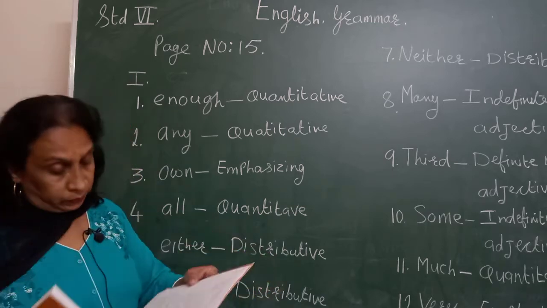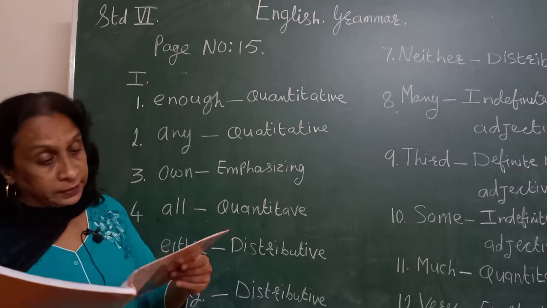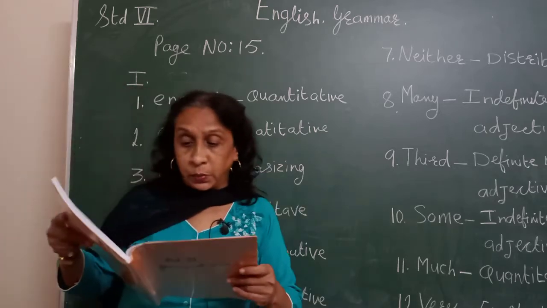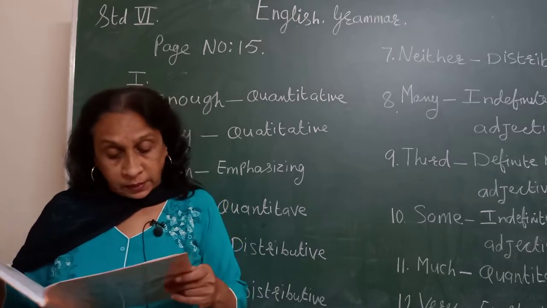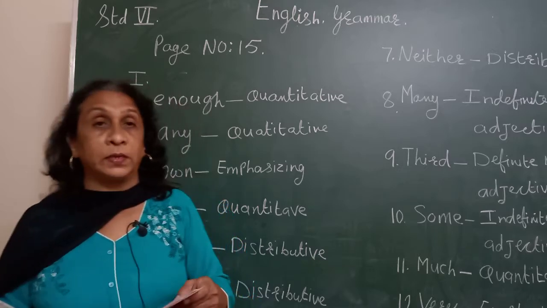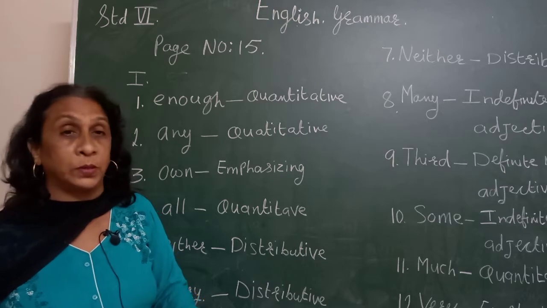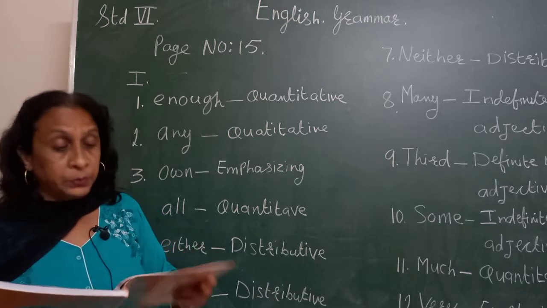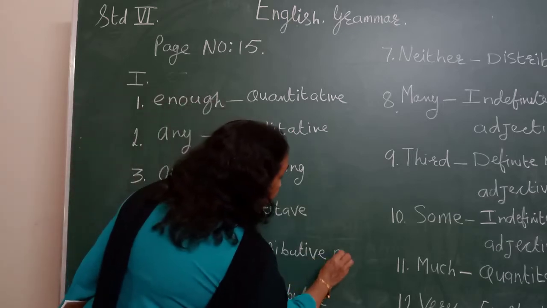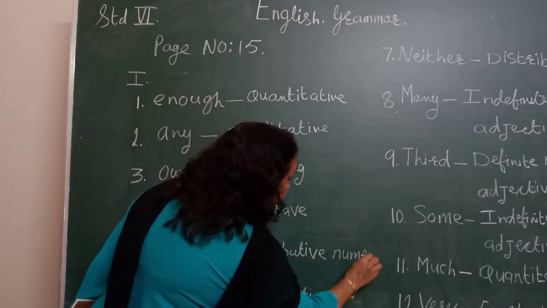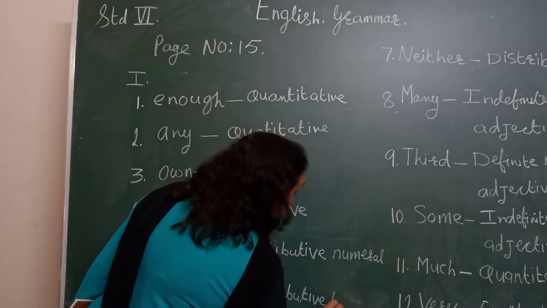Now distributive adjective, see here page number 14, it is there. They refer to each one of a number, as either pen will do, neither statement is true, every word of it is false, like that. Okay, so these are the examples of distributive numeral adjective. You have to write distributive numeral adjective.